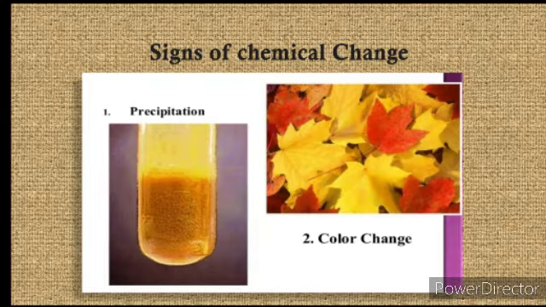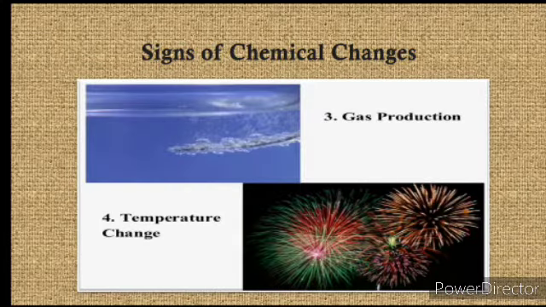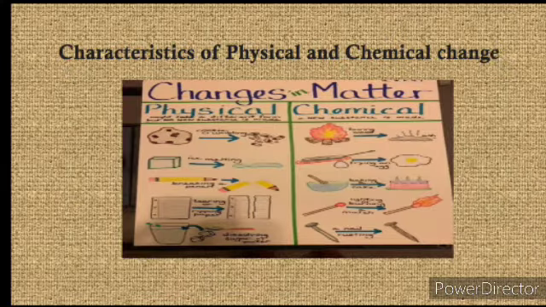Now as we have learned, here you can see through the pictures the signs of chemical change: precipitation, then color change. This color change you can see in the leaves, and next gas production, then temperature change. This is bursting of crackers, here you can see. Then next comes changes in matter, physical and chemical.